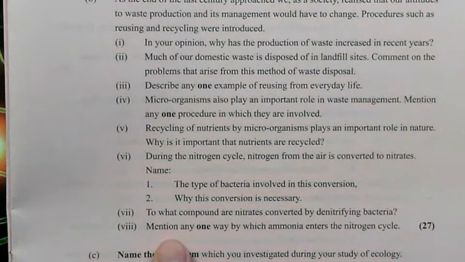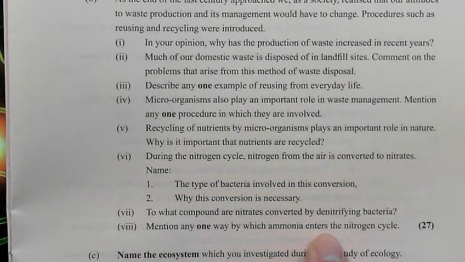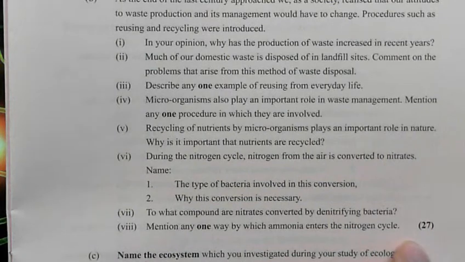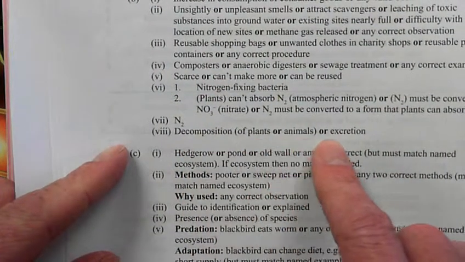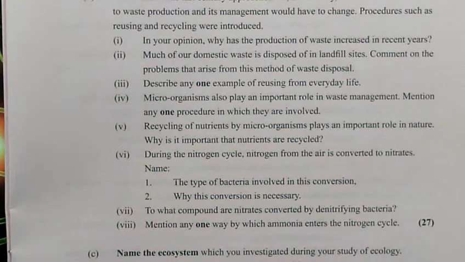Hold on 1 second. Mention any one way in which ammonia enters the nitrogen cycle. So decomposition of plants or animals or excretion. So ammonia is in your urine. Assimilation, is it?